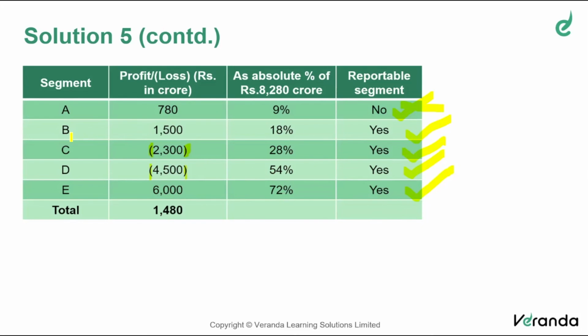So for segments B, C, D, the reported profit or loss is at least 10% of the higher of total profit or total loss of the respective segments. Therefore, other than A, all the other operating segments are reportable segments. So we conclude B, C, D, and E are reportable segments.